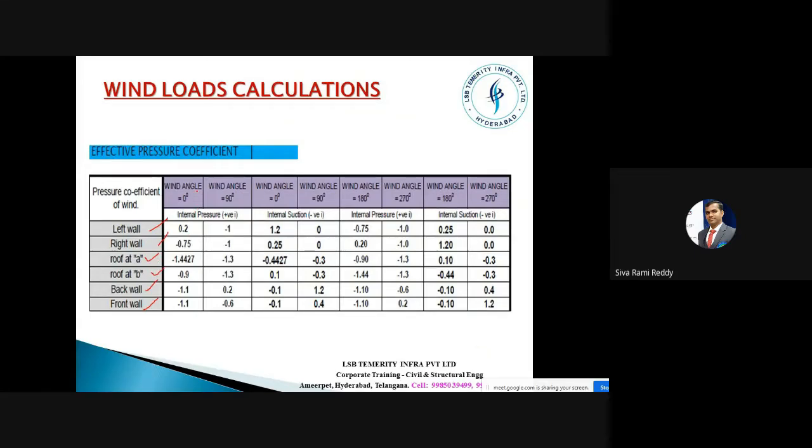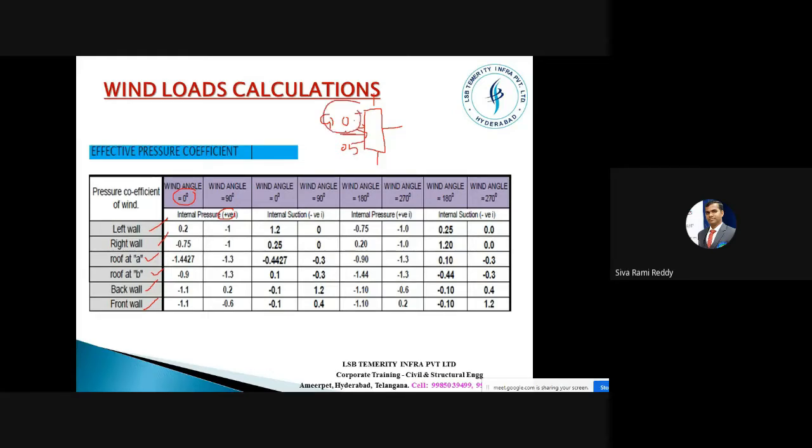Now here we are saying internal positive pressure. For 0 direction, in the sense I have a building like this, this is 0 degrees, 90 degrees, 180 degrees, 270 degrees, again 360. So for 0 direction, you take CPI value as positive 0.5, and again you take negative 0.5.